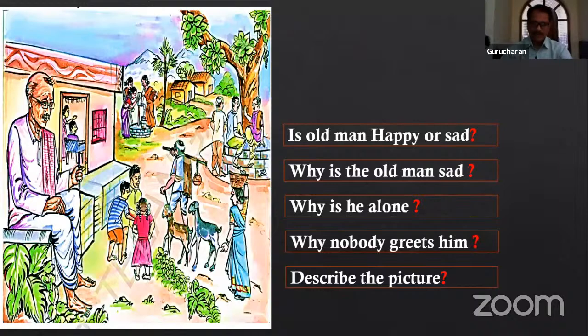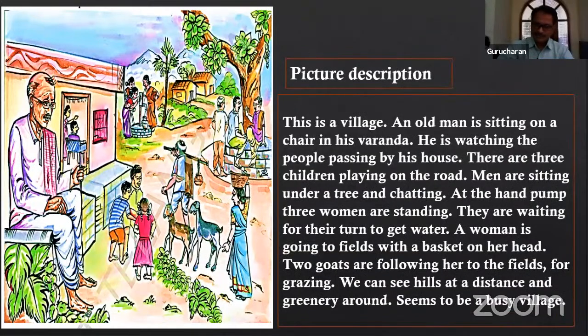Yes, watching, sitting, talking, chatting, playing, carrying, holding, etc. Different kinds of actions are there. Using these action words, we can describe the picture. Okay, we'll do a description later. Let's move on to the next one. I have also given you the picture description.